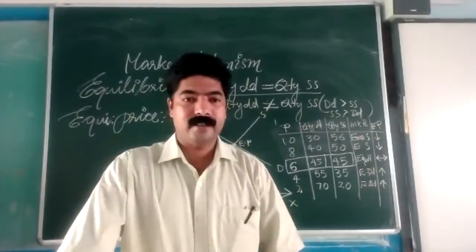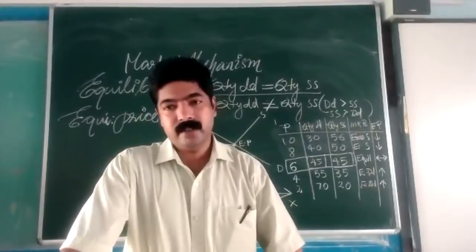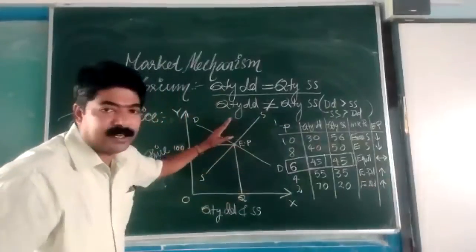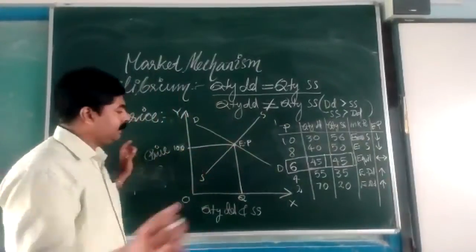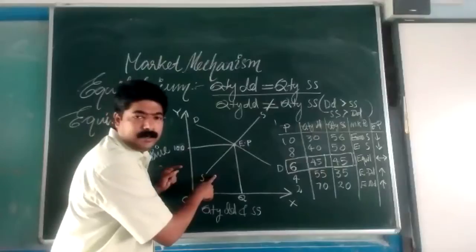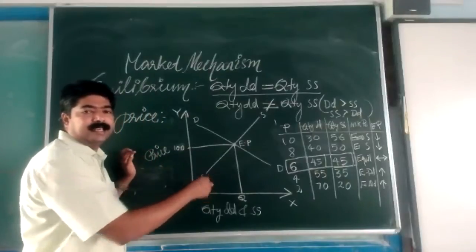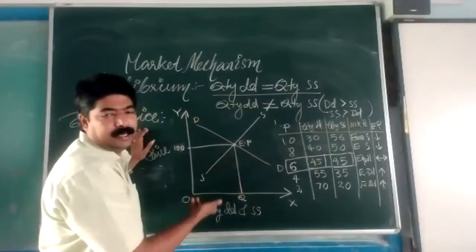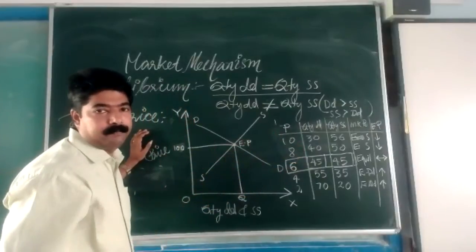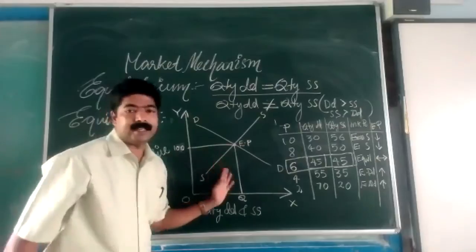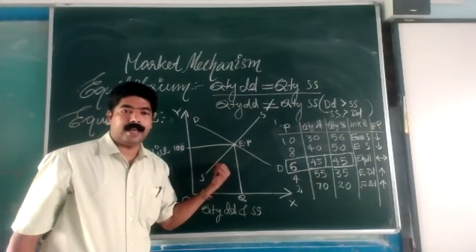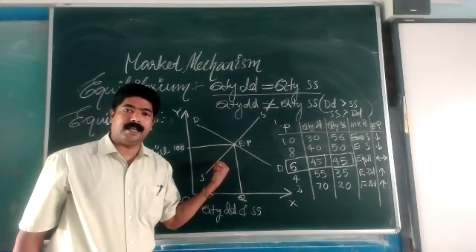You can illustrate with the help of a schedule and also with the help of a diagram. And this is the diagram, a diagrammatic representation of the equilibrium price. In that case, you can give both the schedule along with the diagram, and you have to explain the diagram. Keep in mind, you have to explain the diagram after drawing it.